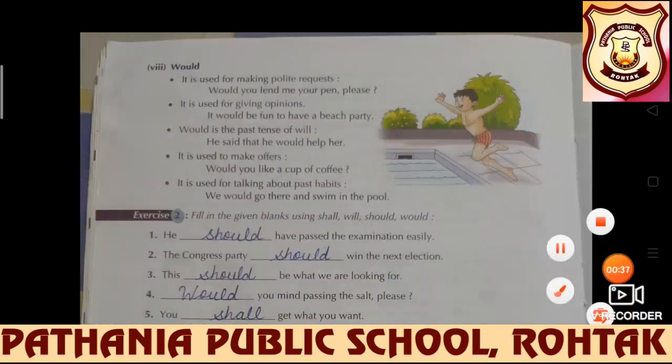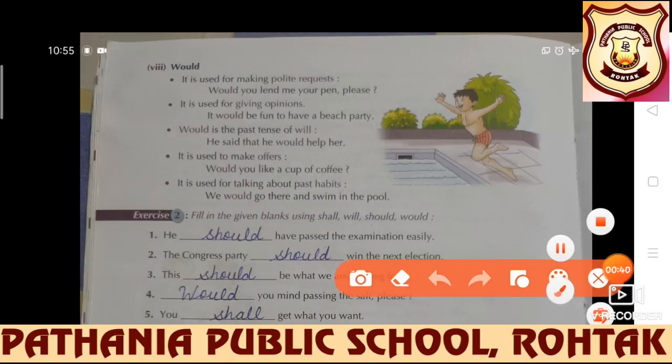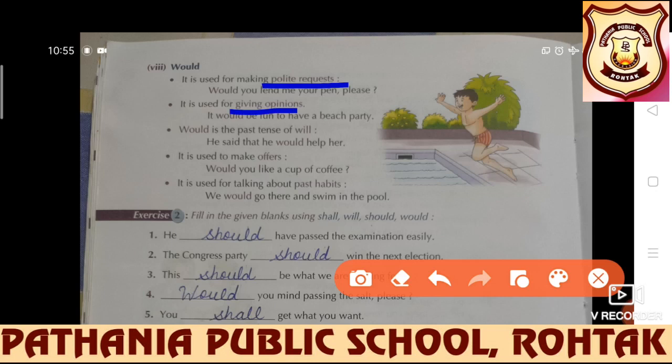Next we have would. Students, it is used for making polite request. It can also be used for making polite request because earlier we have read that should, might, could, these modals can also be used for polite request. Would you lend me your pen, please? Polite request is there. It is used for giving opinions. Opinion means what is my point. It is used for giving opinions. It would be fun to have a beach party.